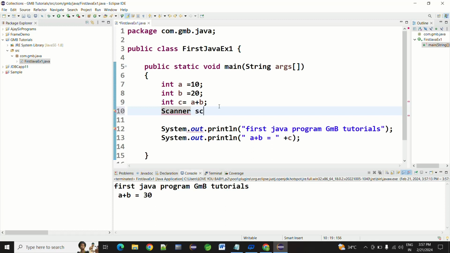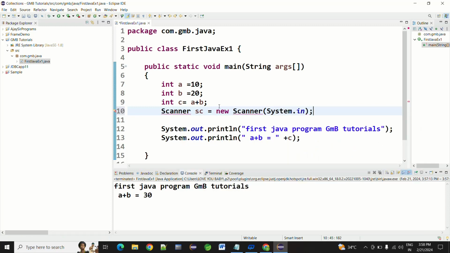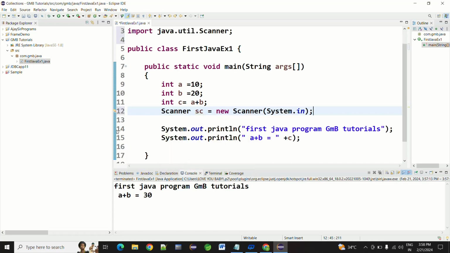Scanner sc equals new Scanner(System.in). It is giving an error because we did not import the package. Click on import Scanner, it is the java.util package. Now the error goes away.